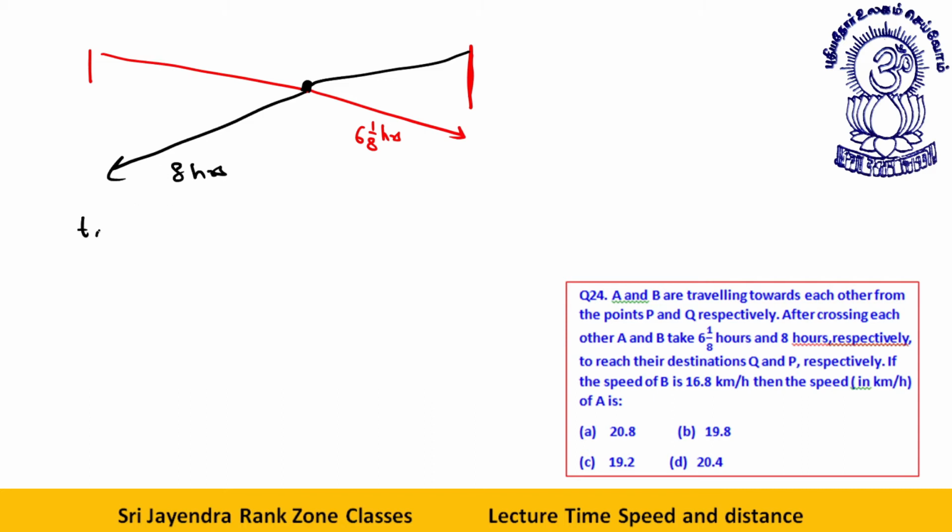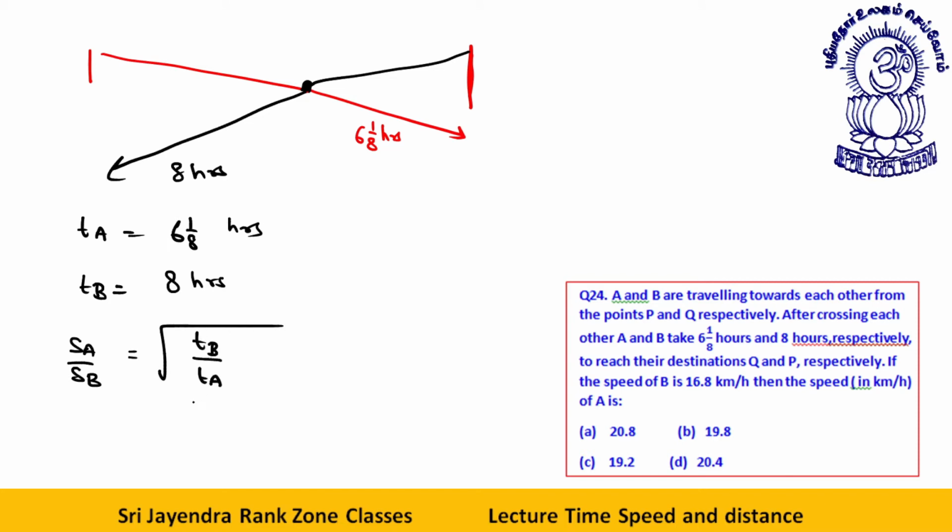First of all, what is the time taken by A? Time taken by A is 6 1 by 8. What is the time taken by B? Time taken by B is 8 hours. What is the speed of A upon speed of B? That will be the square root of TB by TA. Time taken by A is 49 by 8 hours.